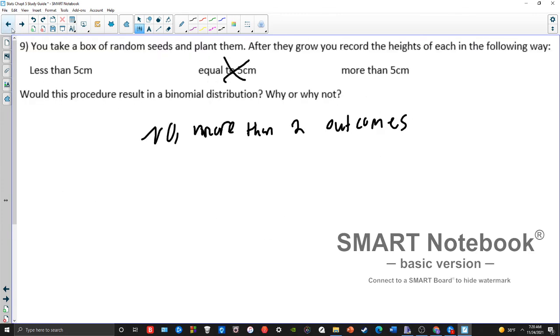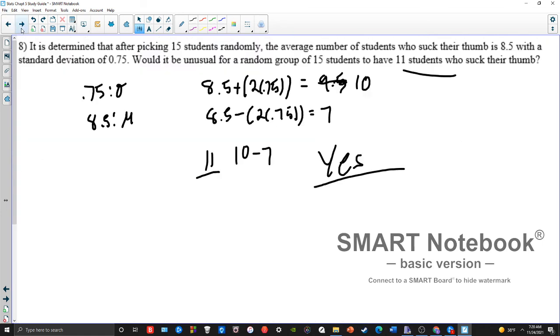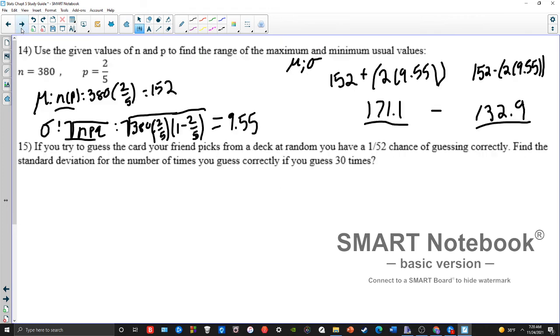If it's just a normal probability distribution, like we had all the way back here, then to get my average and standard deviation, I need to do a little bit more because I don't have the shortcuts. But like I said, it's still doable. It just takes a little bit longer. But use the shortcuts for a binomial if you have a binomial and you can.